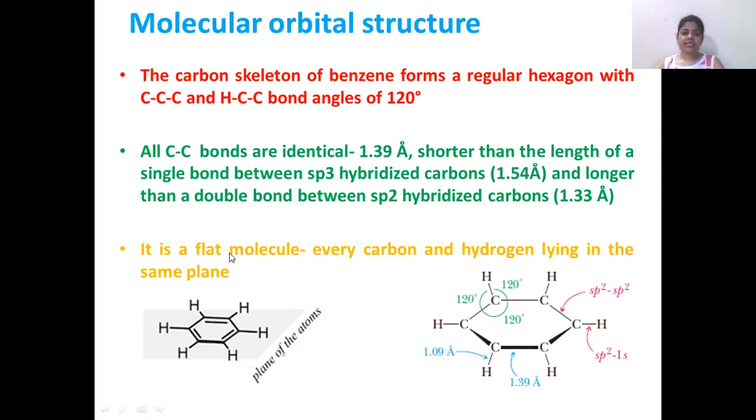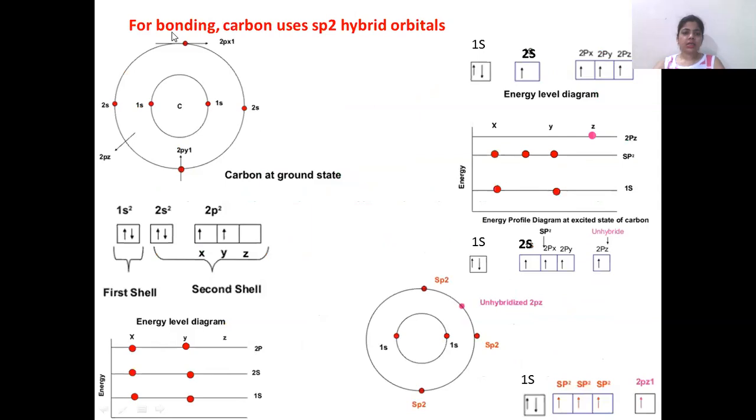Now, benzene is a flat molecule. All the atoms, that is the carbons and the hydrogens, lie in the same plane. So, in the structure, we can clearly see that all the carbons and the hydrogens are in the same plane. Next, carbons in the benzene ring are sp2 hybridized, or we can say that for bonding, carbon uses sp2 hybrid orbitals. So, let's see the electronic configuration of carbon.